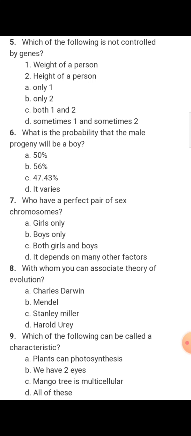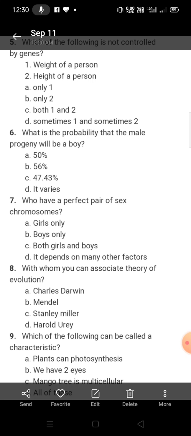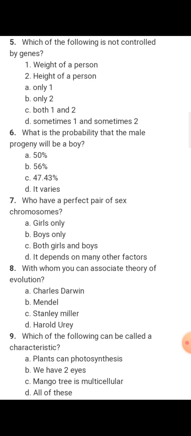The next question, what is the probability that the male progeny will be a boy? Of course, 50% chance is there that the child will be a boy child or a girl child. So the answer will be A, 50%. Next question, who have a perfect pair of sex chromosome? Girls, boys, both girls and boys, it depends on many other factors. Of course, the girls have, because the girls, they have two X chromosomes, XX type of chromosomes. So they have the perfect pair of sex chromosomes. So the answer will be A, girls only.